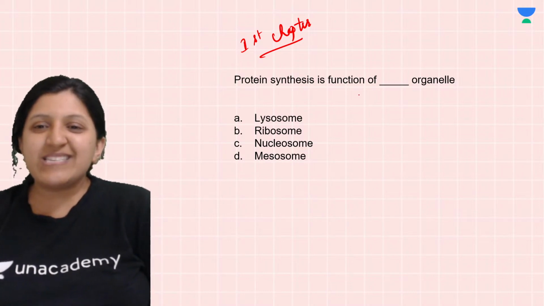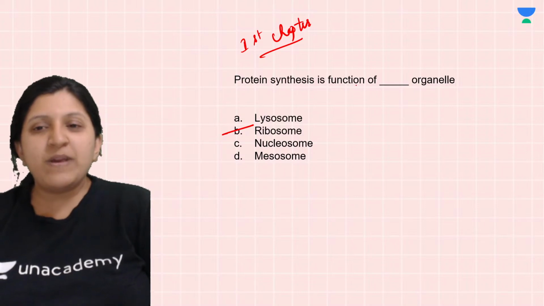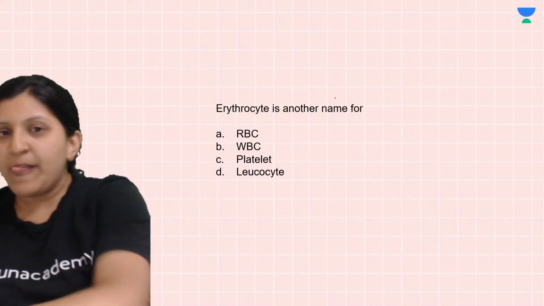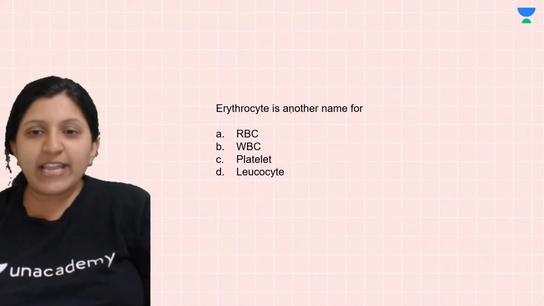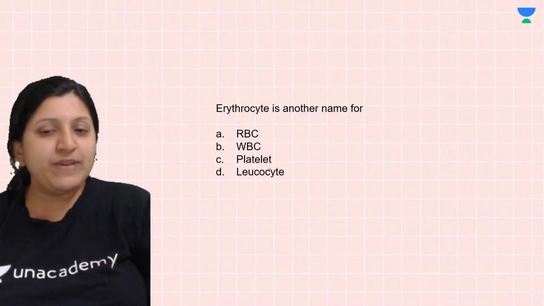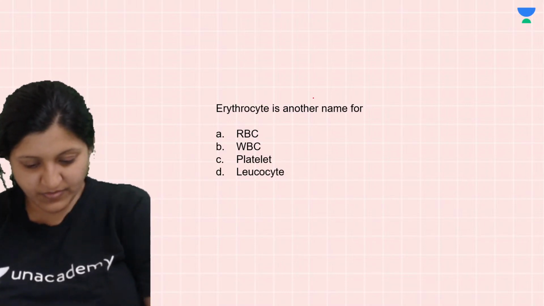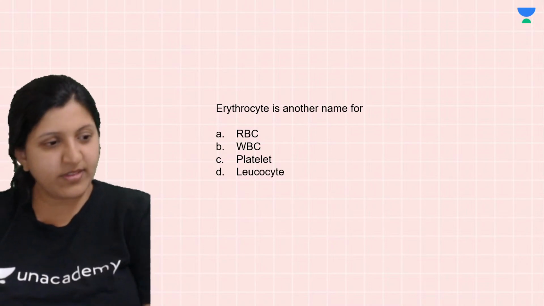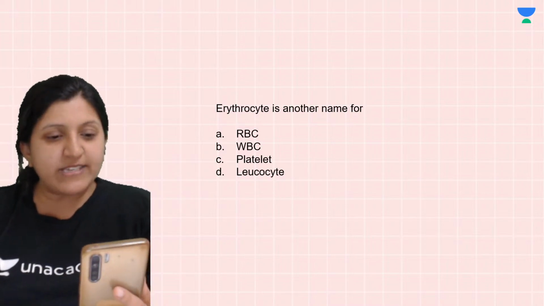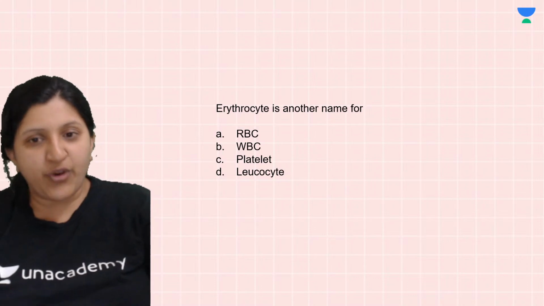So protein synthesis is the function of the ribosome. Okay. So the ribosome does the function of protein synthesis. Now, erythrocyte is another name for RBC, WBC, platelet, or leukocyte. What is that? Lysosome, no, it is not lysosome, it is ribosome. Okay, so for the previous one, ribosome is the answer.